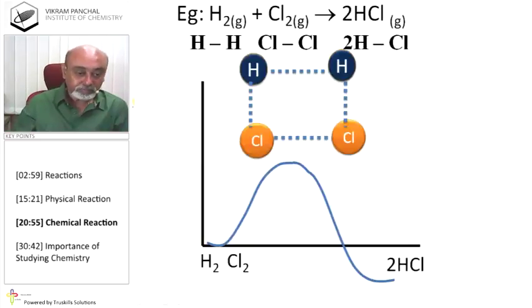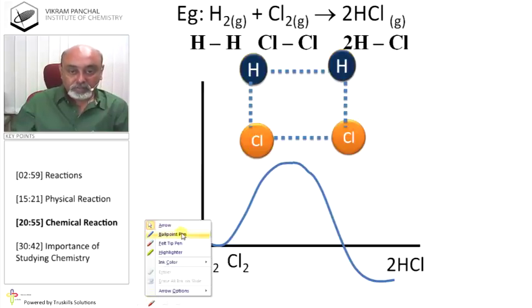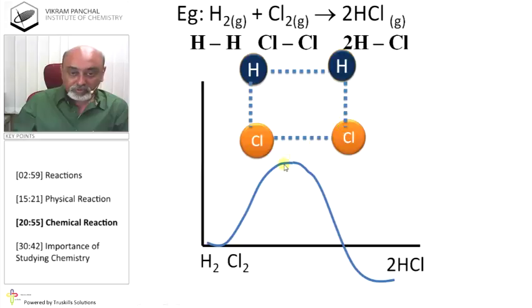Here, look, we want to reach over here from the basic state H2 and Cl2 and 163 kilocalories given.